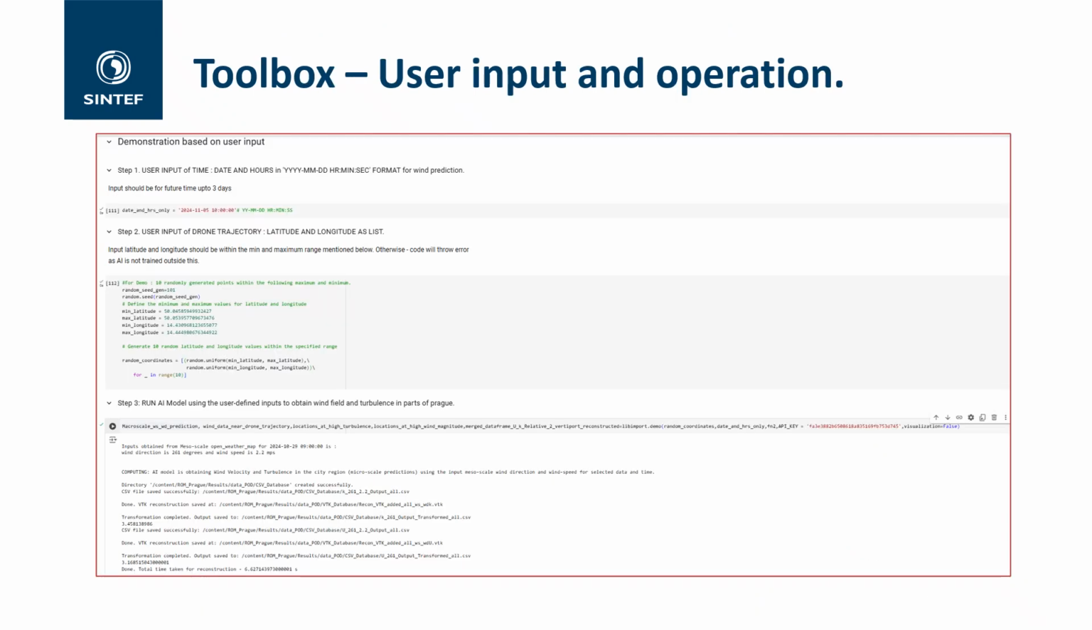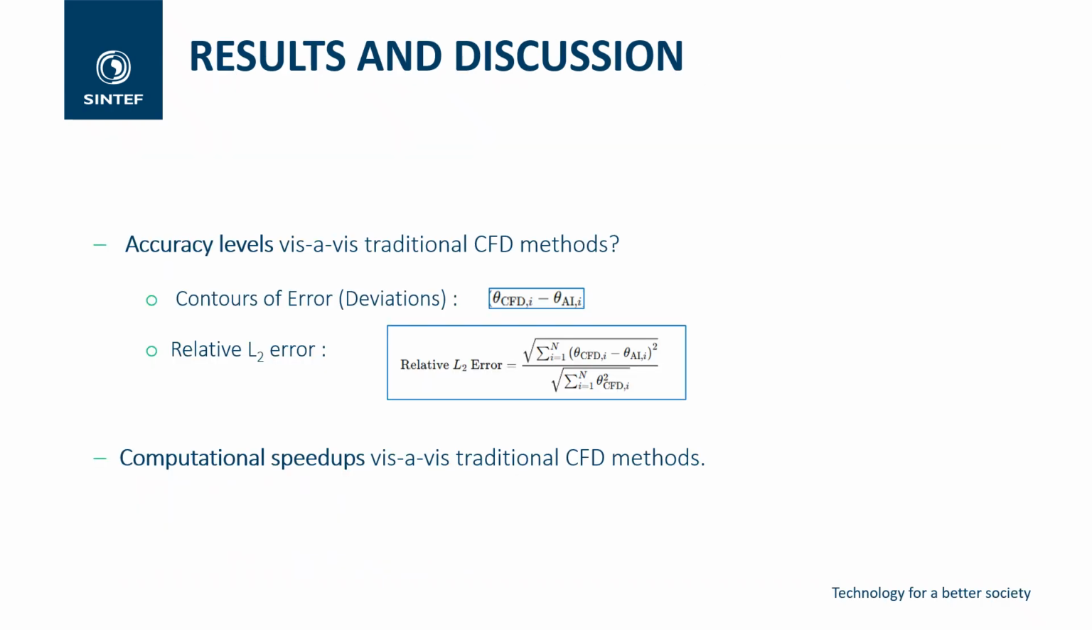Now this is the toolbox that was created and provided to the consortia. They put in their input day and time, and we get the output microscale flow fields. So how is the accuracy of these microscale flow fields? I will inform you on the basis of the contours of deviation between CFD predicted and AI predicted, and the relative L2 error.